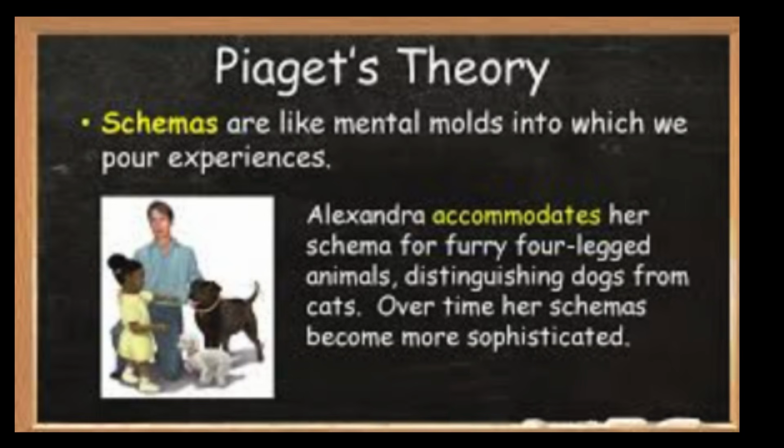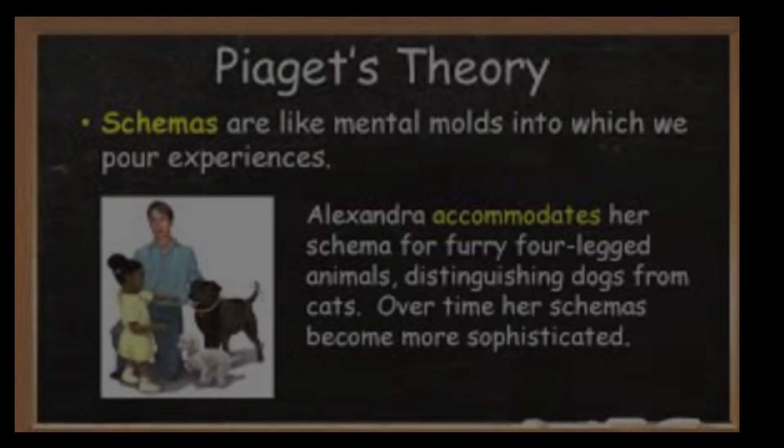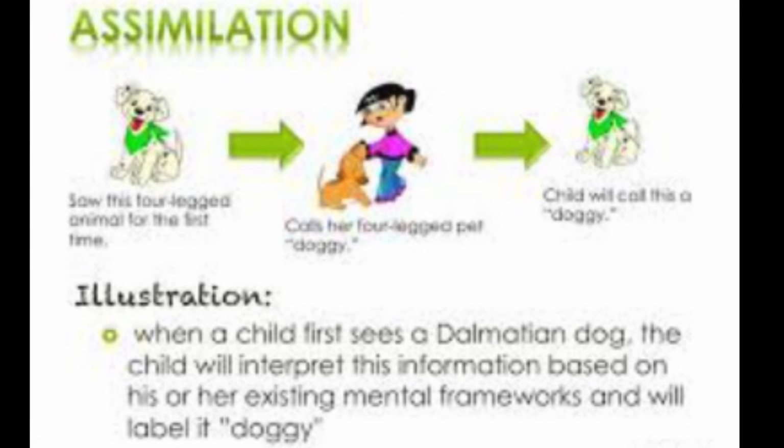For example, a child may have a schema for a dog. This includes characteristics such as four legs, fur, and barking. When they encounter new information, such as seeing a cat, they may try to fit this new animal into their existing schema. What is the process of assimilation?